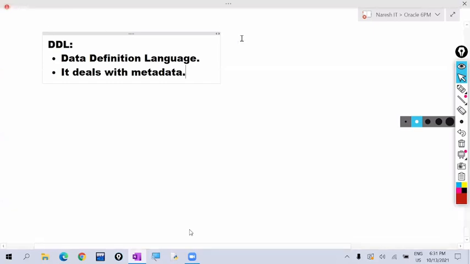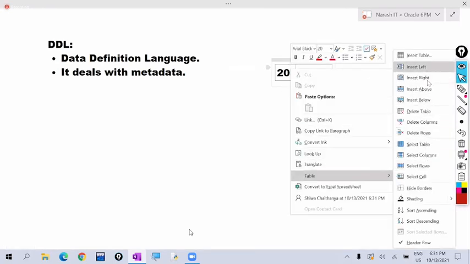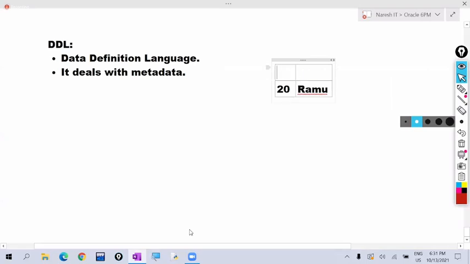What are the examples? For example, here 20 data is there, and Ramu data is there. So what is this 20? That is told by this column name. Column name is the metadata. Here Ramu is the data. Ramu is which data? That is told by this column heading, student name. So field name is the metadata. Every field name is the metadata.